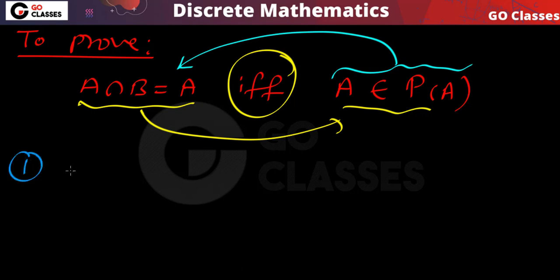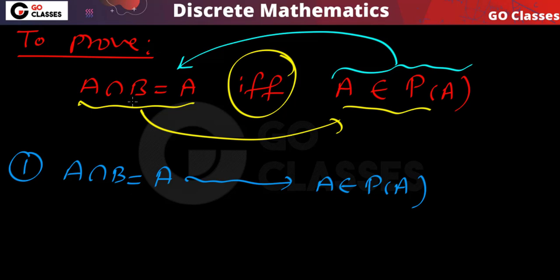So first I will prove this direction: if A intersection B is A, then A must belong to the power set of B. So this is the power set of B.